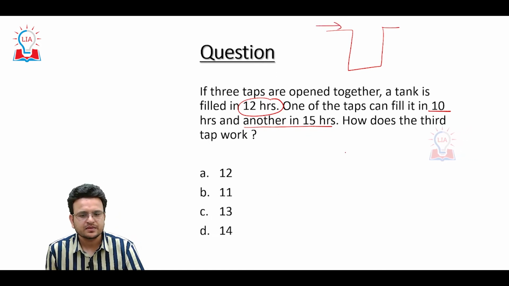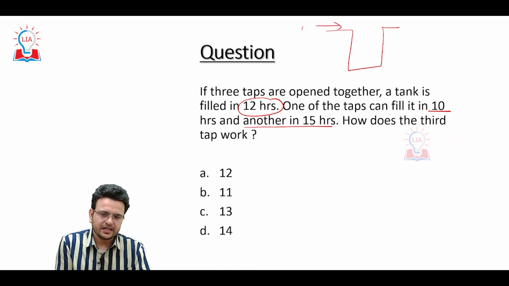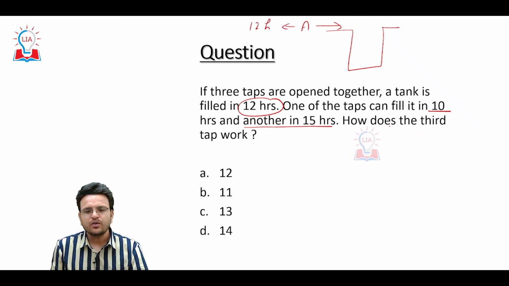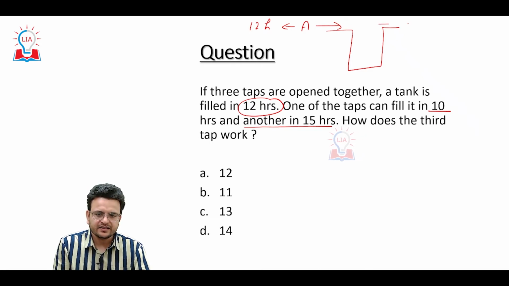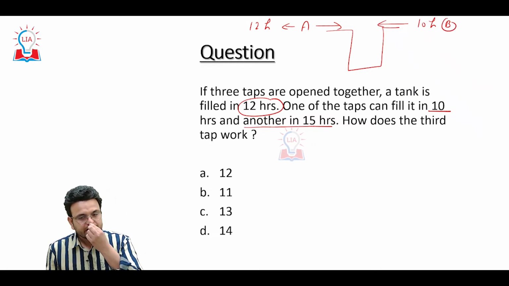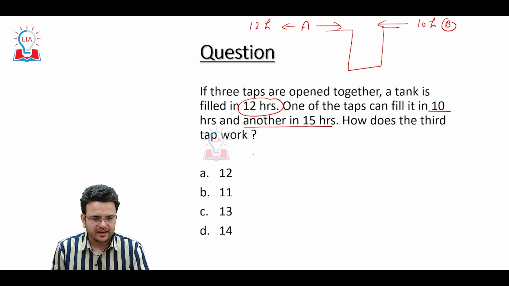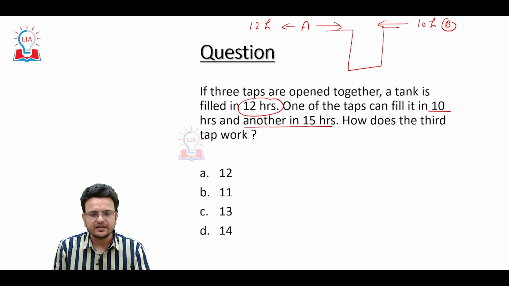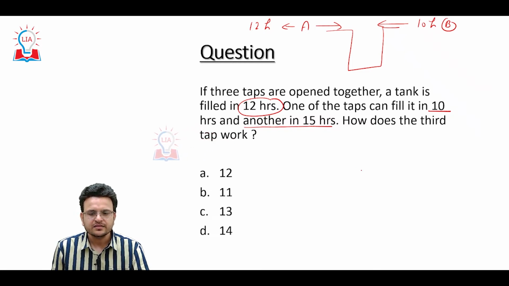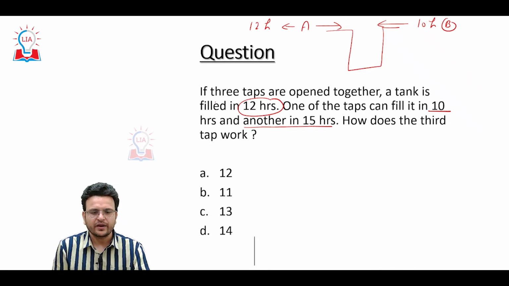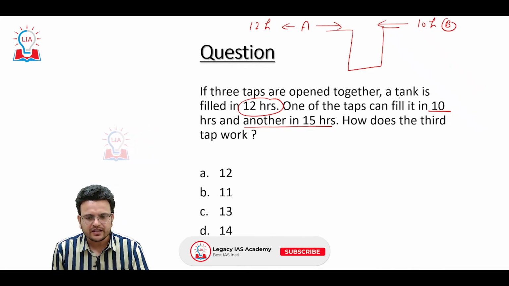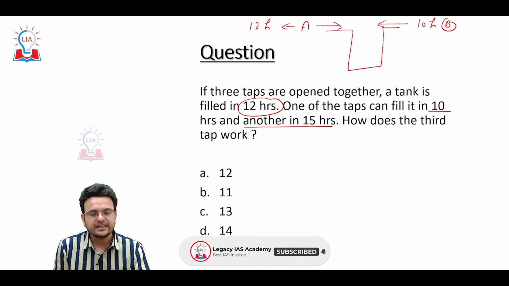Consider tap A can fill the tank in 12 hours. One of the taps can fill it in 10 hours. That is B. Another tap, and one of the taps can fill it in 10 hours and another in 15 hours, how does the third tap work? Okay, if 3 taps are open together, a tank is filled in 12 hours. Okay, read the question very carefully.